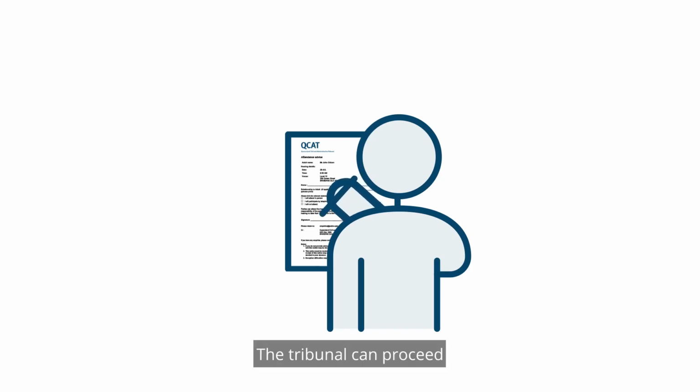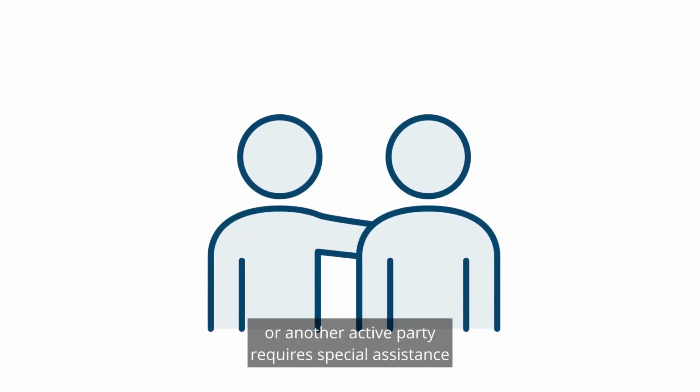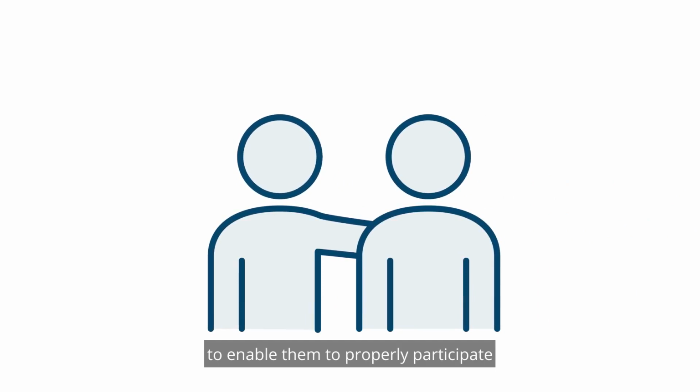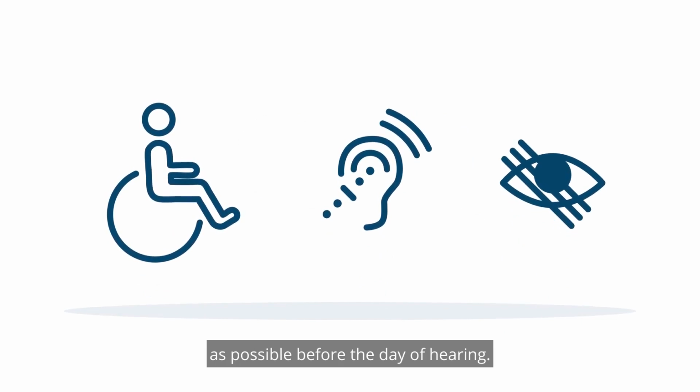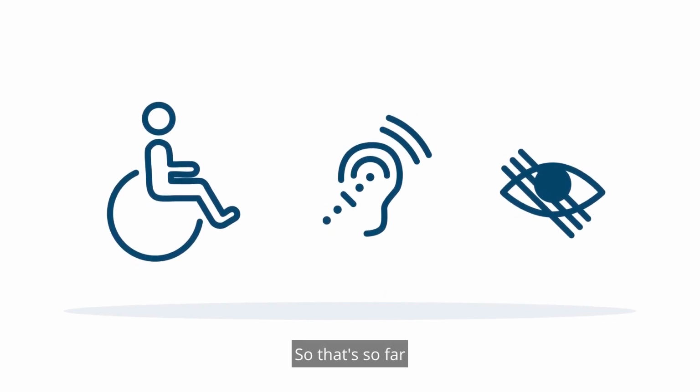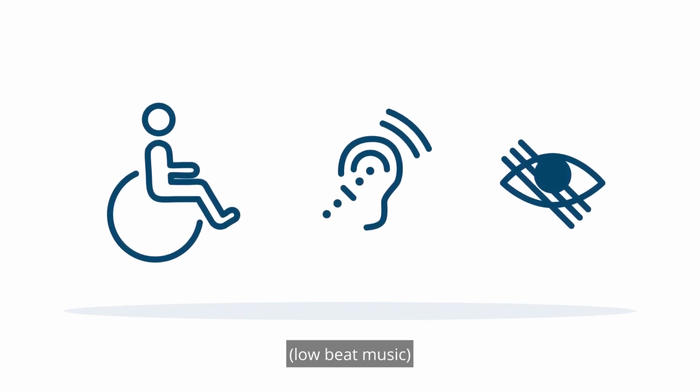The tribunal can proceed with the hearing and make a decision, even if all of the active parties are not present at the hearing. It may be that the adult or another active party requires special assistance to enable them to properly participate in the hearing. QCAT needs to know this as soon as possible before the day of hearing so that, so far as possible, appropriate arrangements can be made.